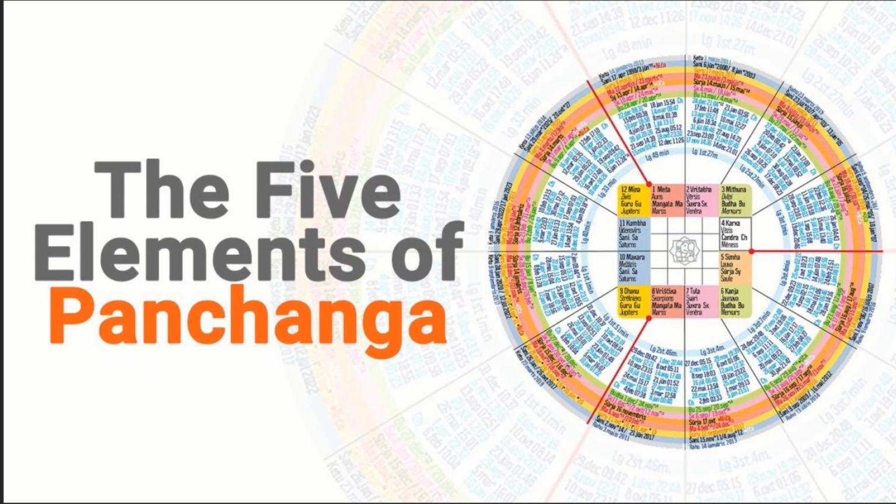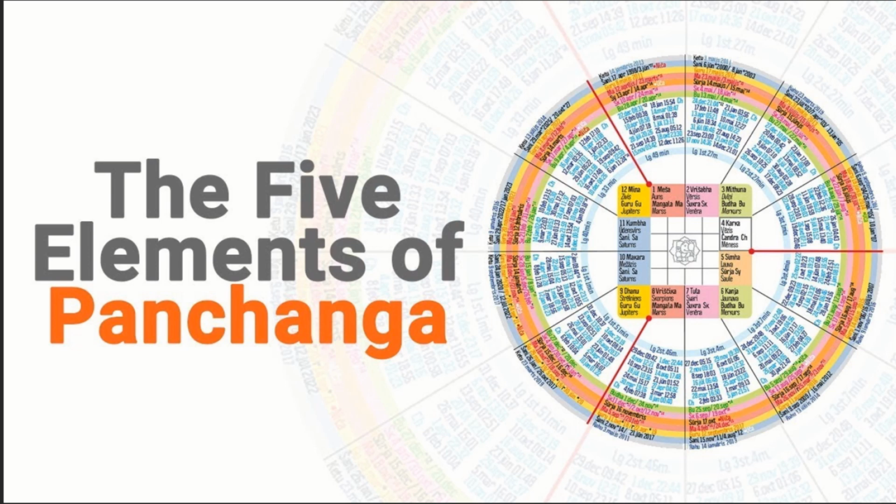Let us discuss about panchanga. Panchanga is purely a Hindu calendar and a branch of astrology. It is mainly used for selecting a good muhurta. So muhurta denotes time. One muhurta is 48 minutes. So there are 30 muhurtas in a day.